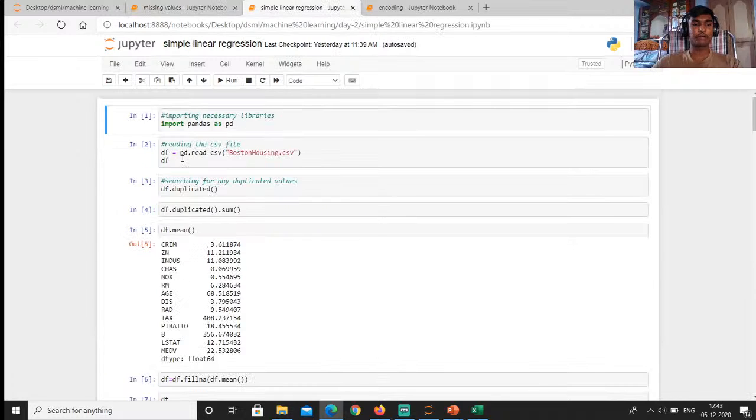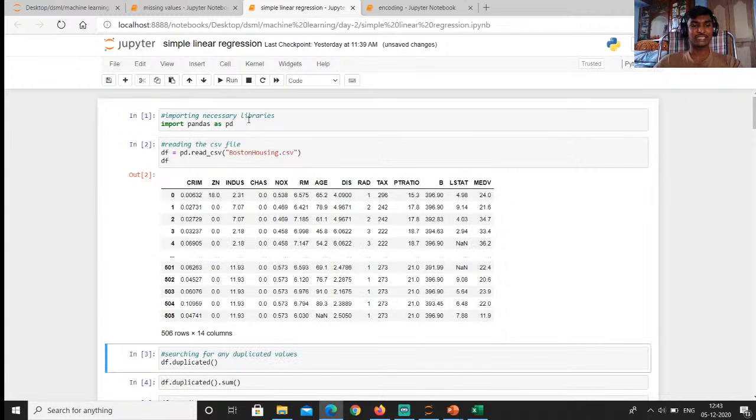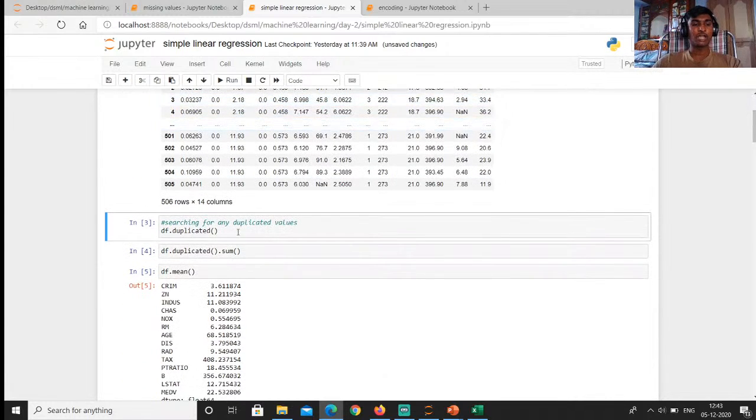And another simple method: we are taking another dataset, Boston housing. We are importing the pandas library as pd and reading the Boston housing dataset. We can search for any duplicate values in the dataset.